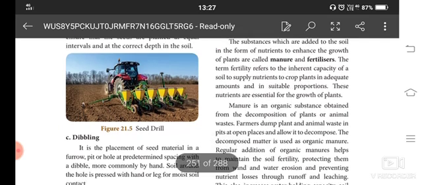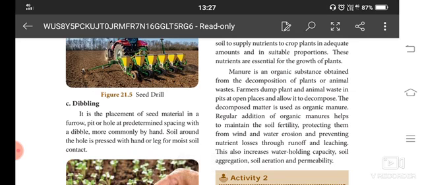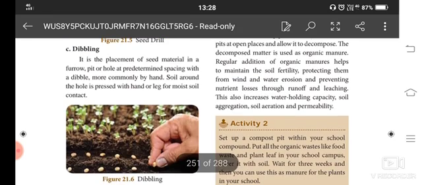Manure, an organic substance, we also need to add. Organic manure helps to maintain soil fertility, so nutrients can be kept closer in the soil, and it also protects the soil from erosion. When heavy rain or flood comes, it avoids the loss of nutrition from the soil through runoff and leaching. It also increases water holding capacity, soil aggregation, soil aeration and permeability. So why do we need to add manure? To avoid the erosion of the soil.